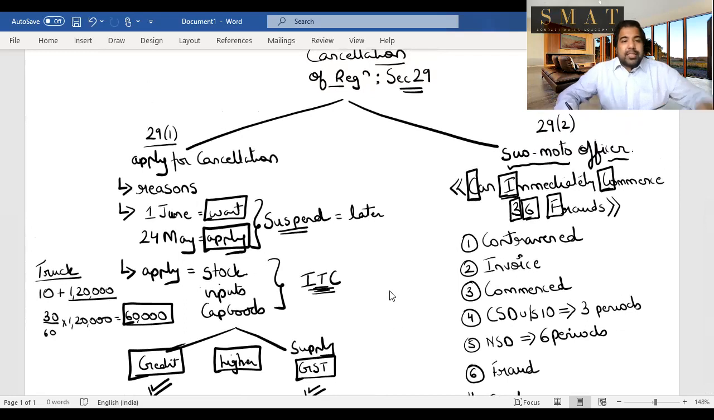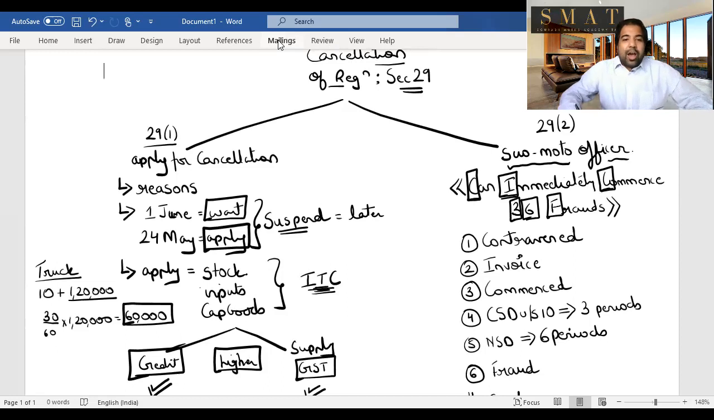But in the meanwhile, can he suspend your registration? Yes, he can suspend it. Depending upon the date you applied or the date you want it to be cancelled, whichever is later, it can be suspended. During the period of suspension, you cannot make any taxable supplies. Also, guys, when you make an application, you need to tell him about the inputs, input services, and capital goods, and you need to either reverse it, or the GST that is payable, whichever is higher, has to be paid back to the government. This is cancellation of registration.